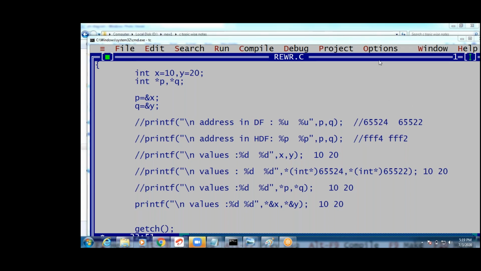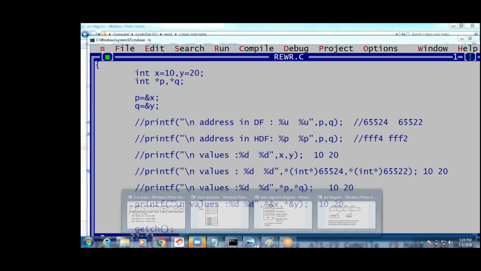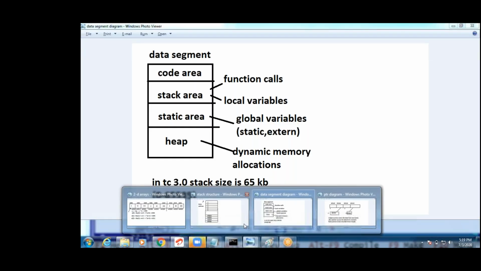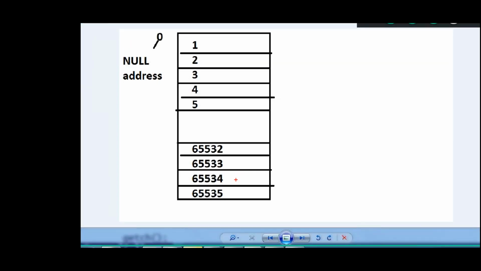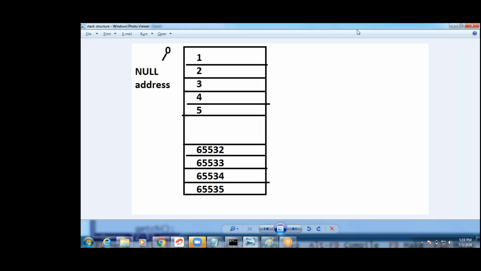Yeah, guys, you may get a doubt. I ask you, right? Why is it starting from 24 and 25? Tell me, guys. If already some data is there in this location, some other data, garbage values, it may have. It is also some garbage values. That's why it may not store in this location. Are you following, guys? That's why it's starting from 24 and 25. If already data is there, it won't store. Next to 2 bytes it allocates. That's why it's not starting from 34. Clear, guys?